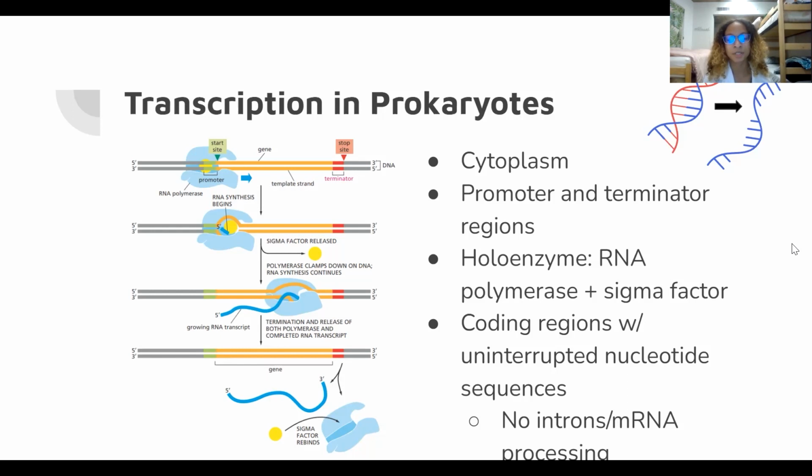This then leads into the termination stage, where RNA polymerase falls off as it no longer needs to code because an RNA strand is now produced, and the RNA polymerase can continue transcribing by the sigma factor rebinding to it and starting the process all over again. Now, compared to eukaryotes, prokaryotes do not have mRNA processing, which is the addition of a 5 cap, RNA splicing, and a poly A tail.